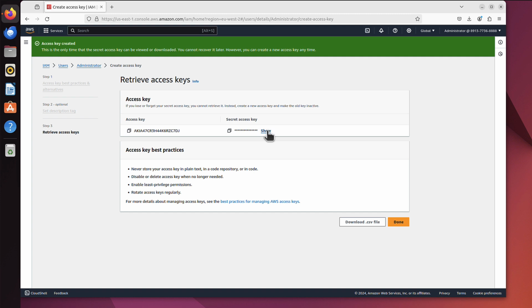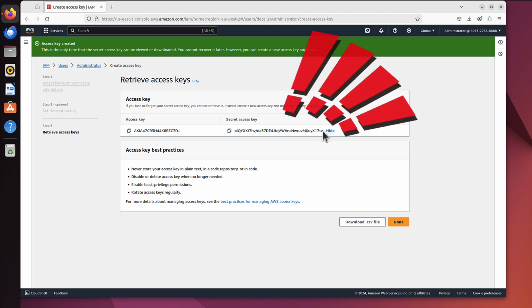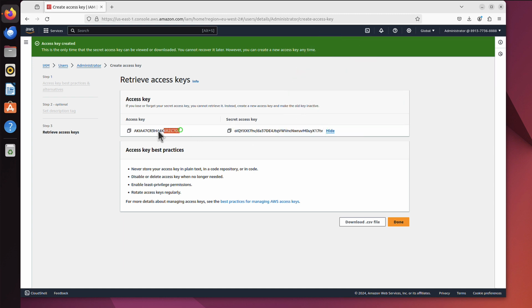Let me show you what it looks like. I will remove it later on. It's very important that you do not show this to anybody. As I said, this is equivalent to your username and password, so if anybody can see that, they will be able to log on to your AWS account using those credentials. So be careful with that. I will remove them before this video is published.